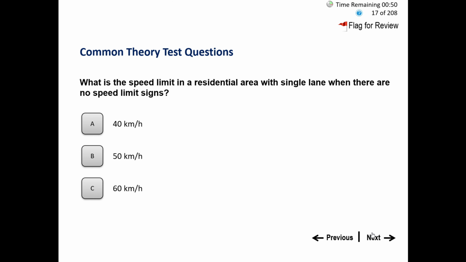What is the speed limit in a residential area with a single lane when there are no speed limit signs? A. 40 km per hour. B. 50 km per hour. C. 60 km per hour. Usually in a residential area, the speed limit will always be 40 km per hour unless there is a school zone or something. If there is a school zone, the speed limit may vary. Other than that, the normal speed limit in a residential area will be 40 km per hour only. So option A, 40 km per hour, is the correct answer.